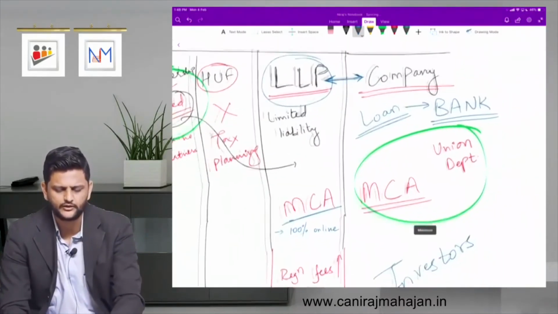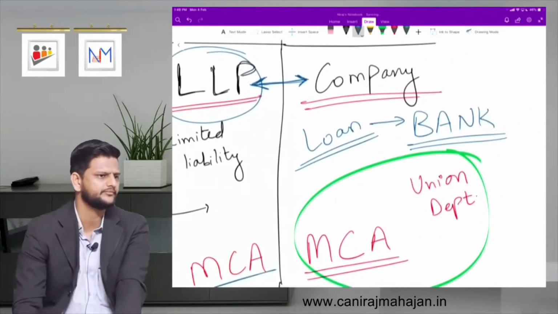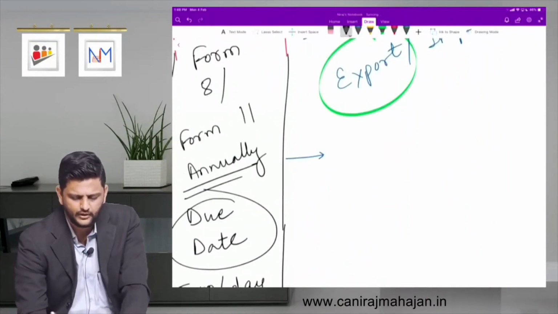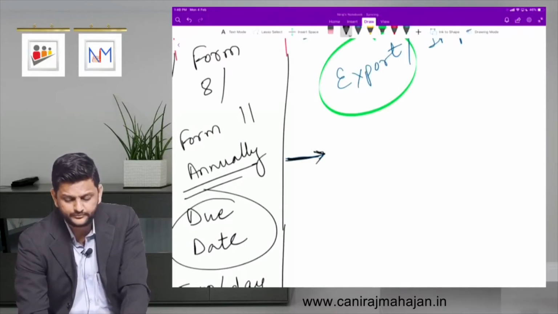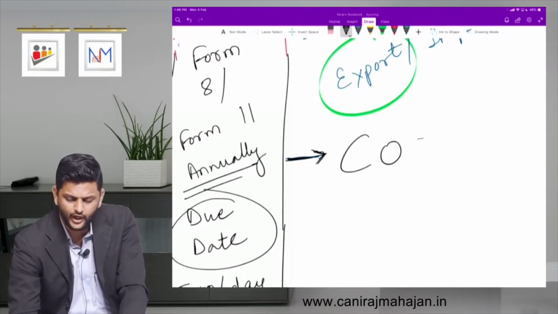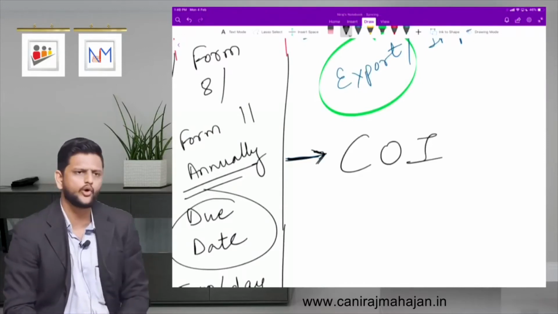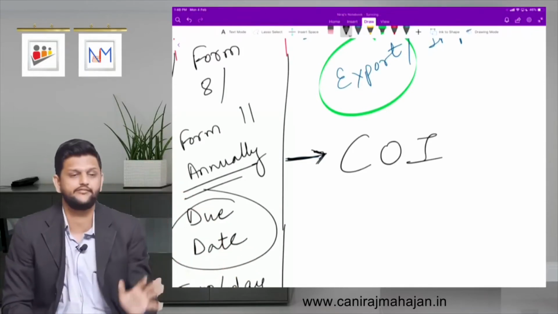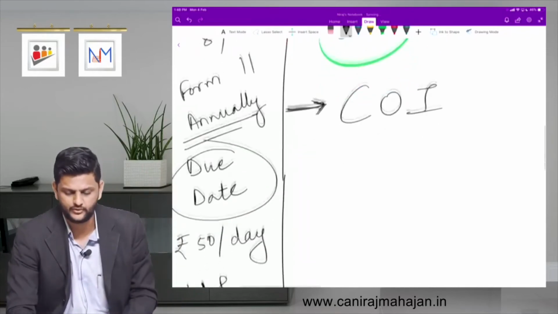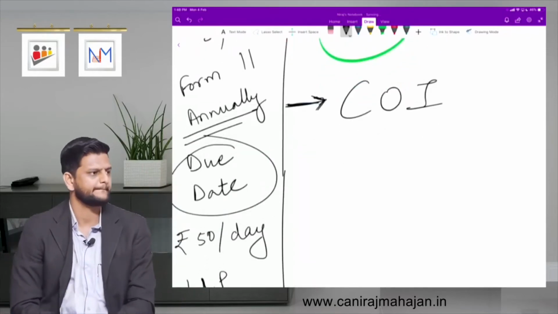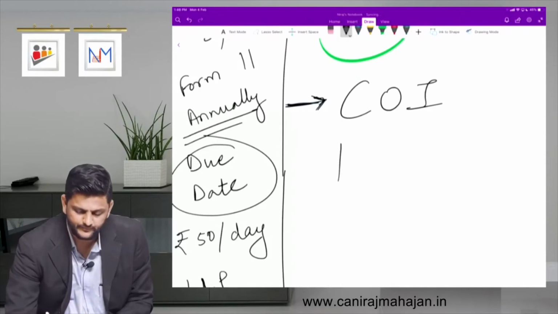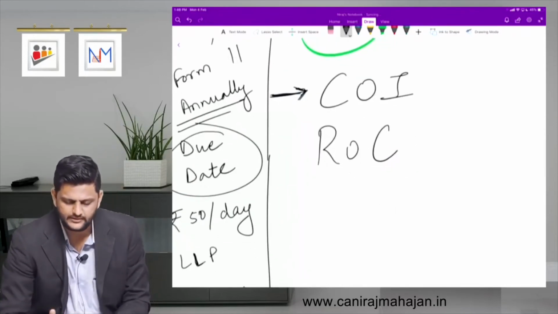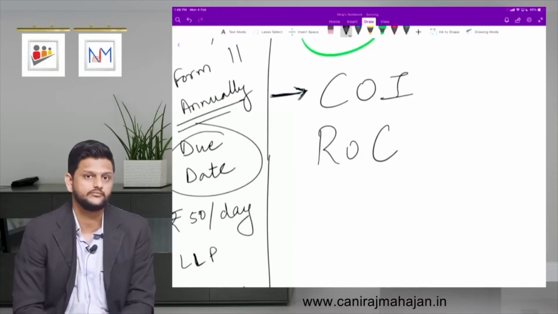So what is the document required to form a company? Or I can say, company has been formed. Certificate of incorporation. Don't call it certificate of date of birth and all of that, okay? It is not a date of birth certificate, it is a certificate of incorporation. Very good. Given by ROC, Registrar of Companies. ROC is an authority, a person, right?